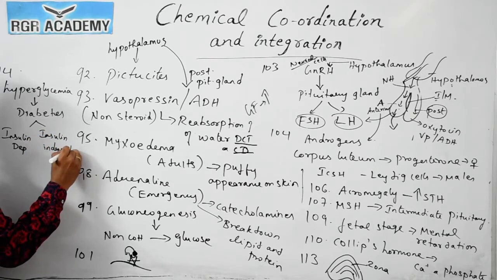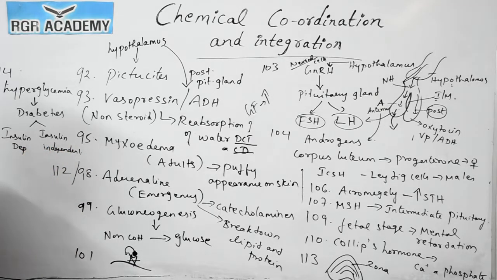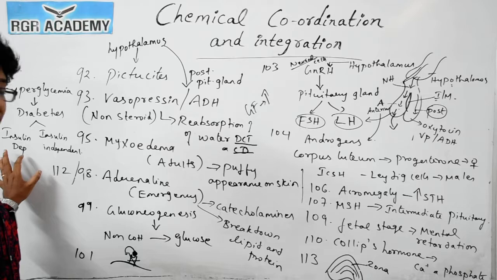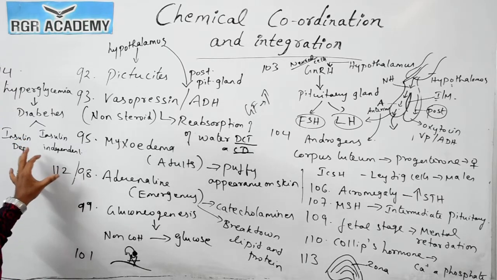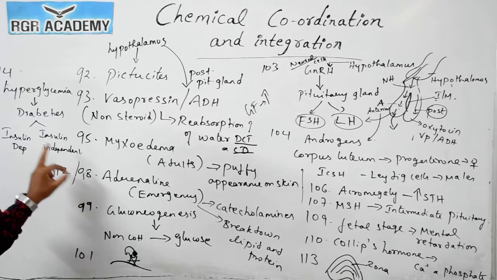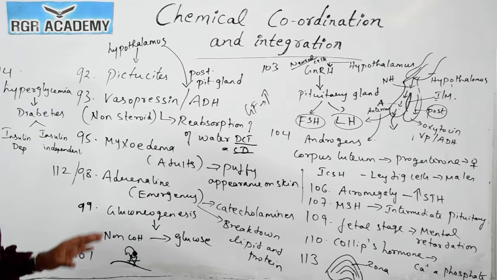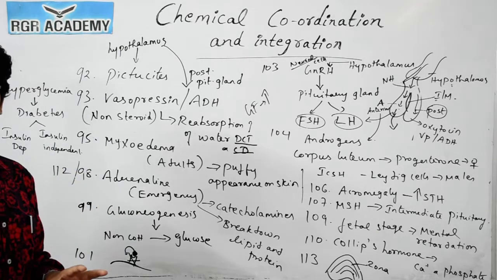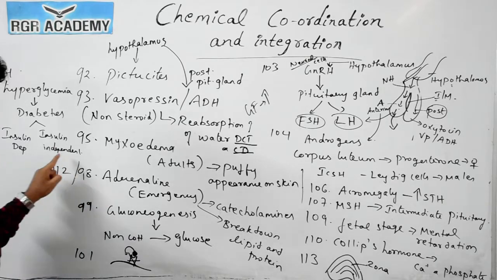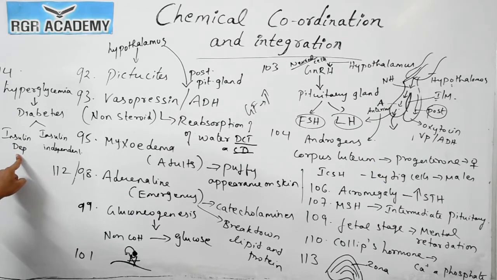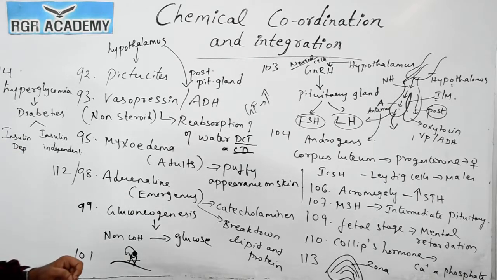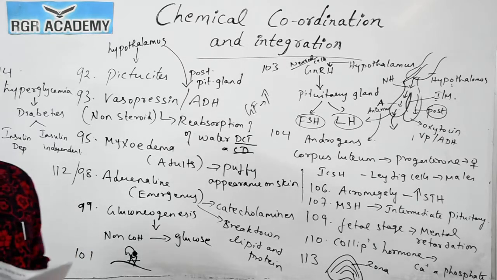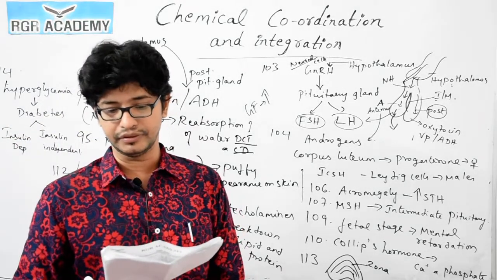What makes the difference between insulin dependent and insulin independent diabetes is this: in insulin dependent diabetes there is a problem in the insulin secretion, but in insulin independent diabetes insulin is properly secreted, there is no abnormality in the beta cells. The problem is that it is not getting utilized properly. So the diabetes is not dependent on insulin, but in insulin dependent diabetes there is an abnormality or deficiency in the secretion of insulin. So for this question, the correct answer is glucose.